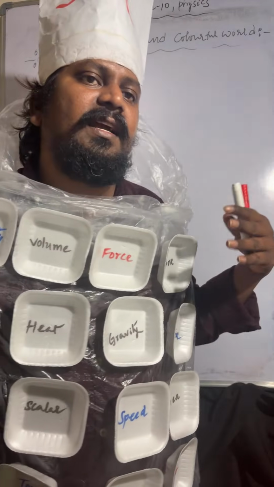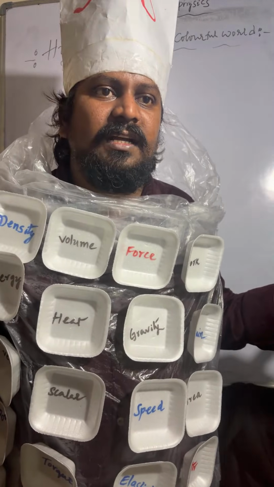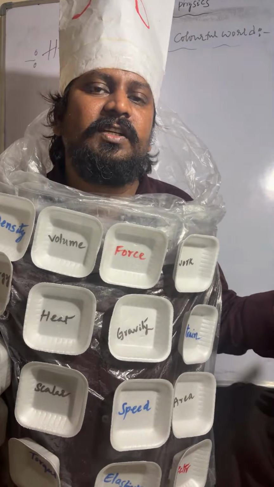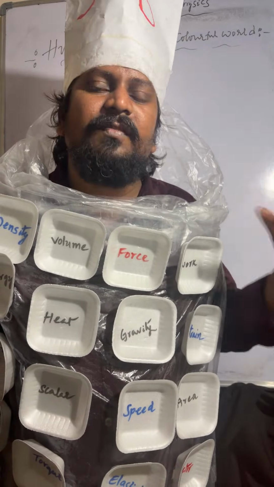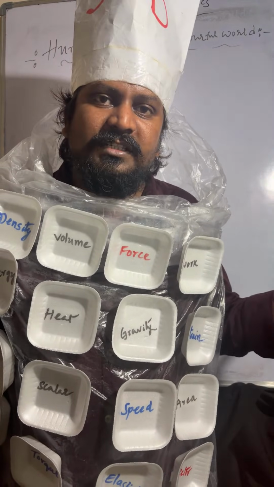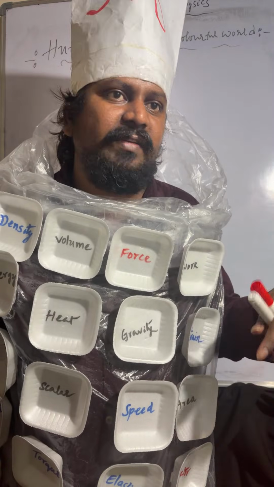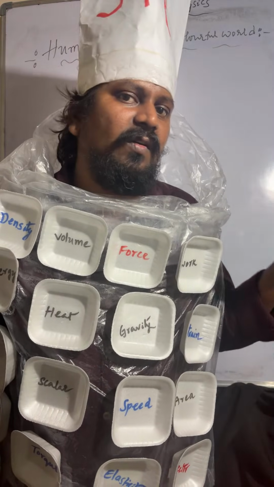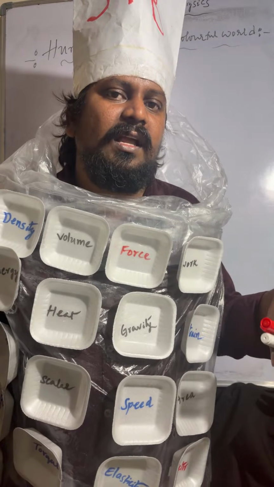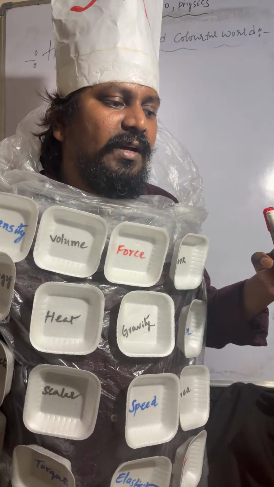Near distance object he can't see, far distance object also he can't see. So for the correction of presbyopia we use a bifocal lens. Upper portion is concave, lower portion is convex. Okay, so that is about the bifocal lens.